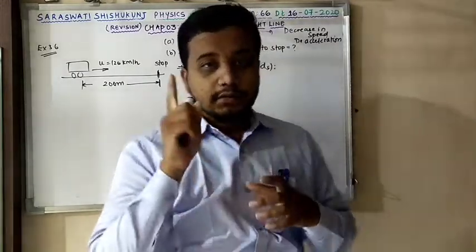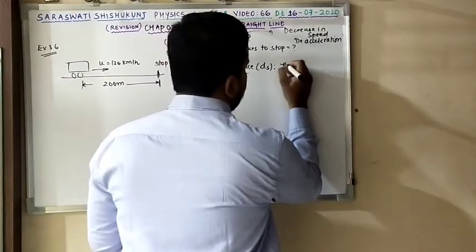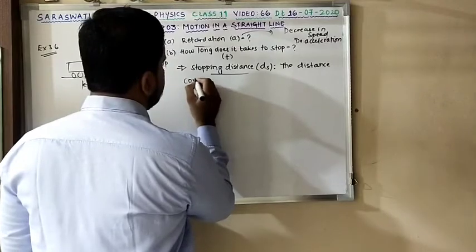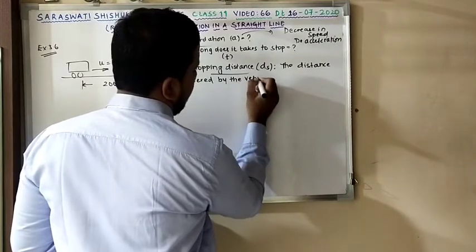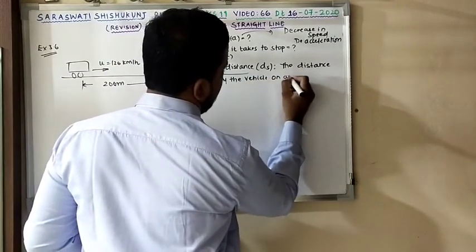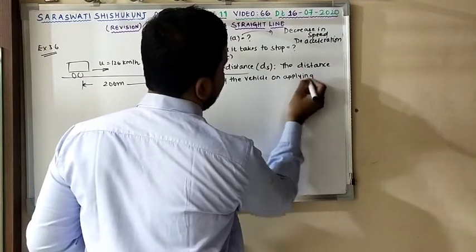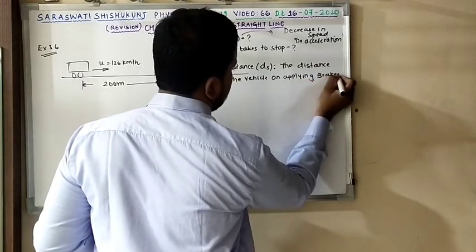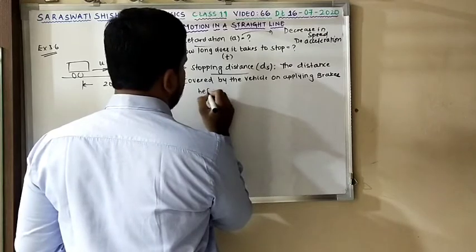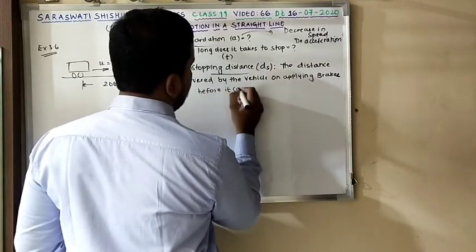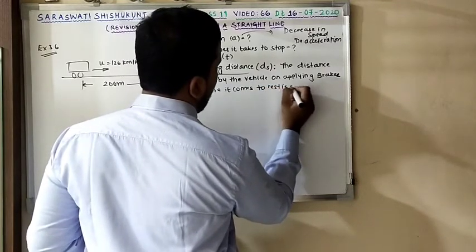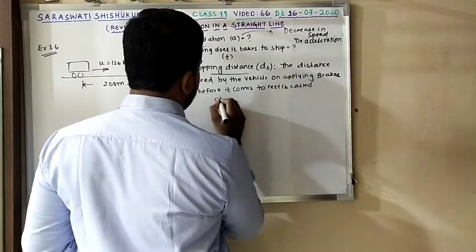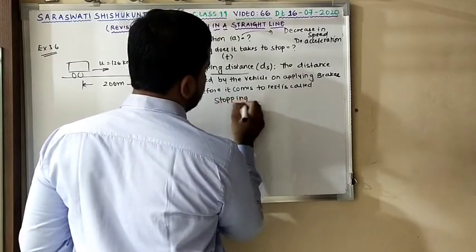Again I am repeating, the distance covered by the vehicle on applying brakes before it comes to rest is called stopping distance.